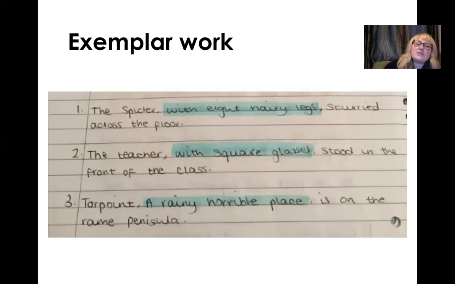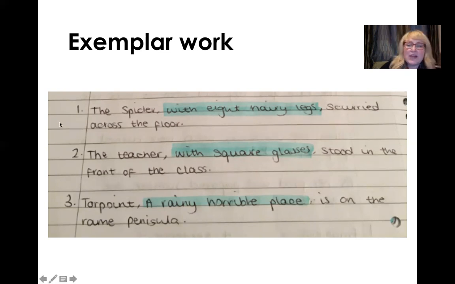And on the note of appositives, this is where I just wanted to include some exemplar work. I won't say whose work this is, but out of all the work that I was sent, I picked this one because I liked the way that appositives were included in this person's sentences. So this was the last task on the PowerPoint from Monday, where you were tasked with including appositive phrases within sentences. Let's look through these ones here.